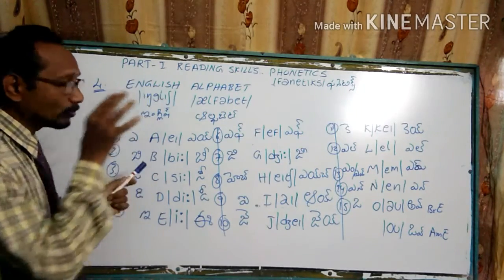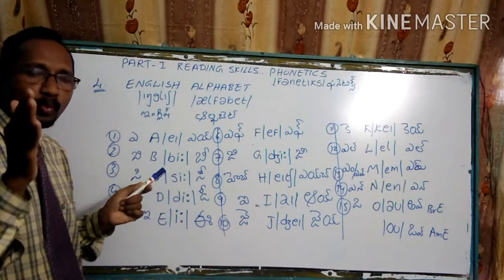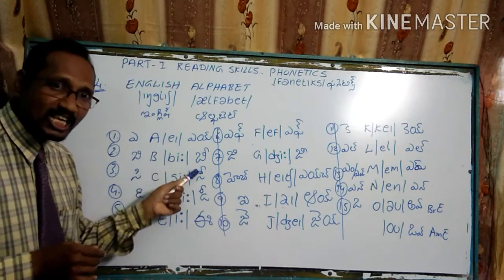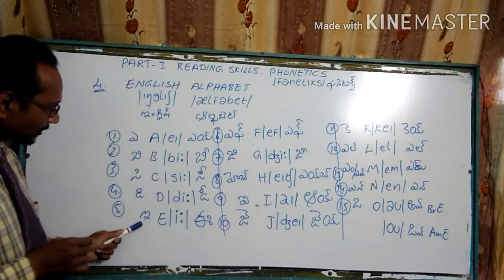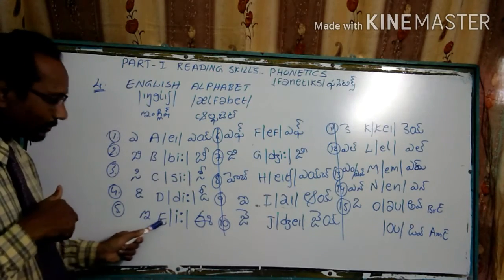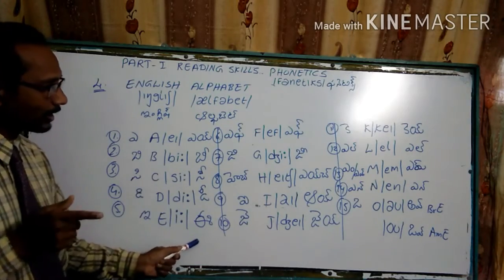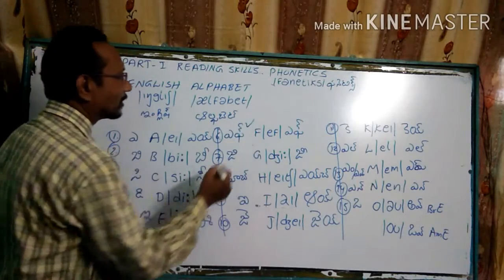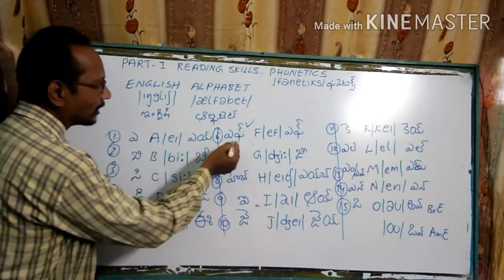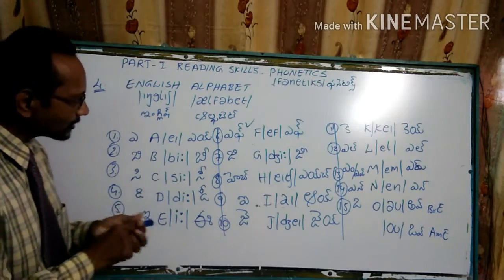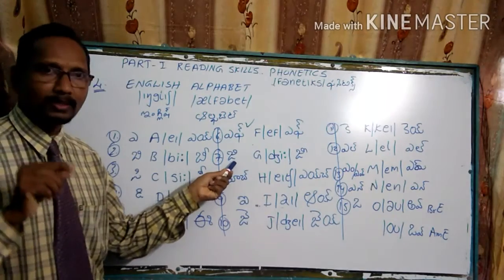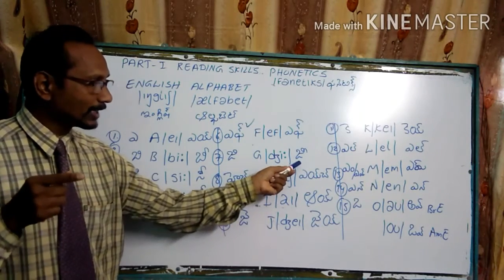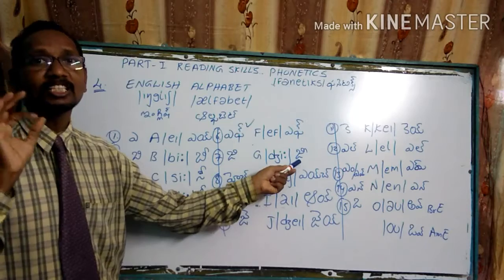If we want to call the alphabet one by one, it should be pronounced as A, B, C, D, and this letter is E we call. But coming to the phonetic sound, E. Coming to F, this is a right pronunciation, my dear students. Our teachers taught this is the right way. But coming to the G letter, we call it G. Our teachers taught in this way. But based on this one, that letter should be pronounced as G.